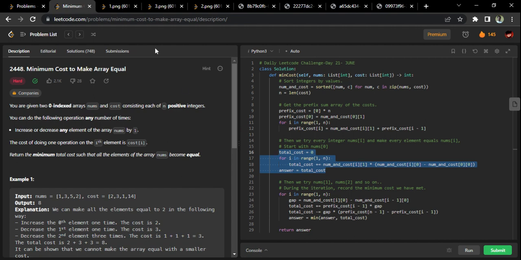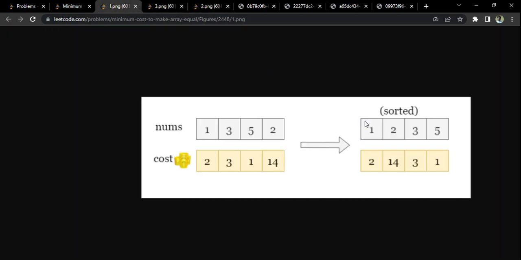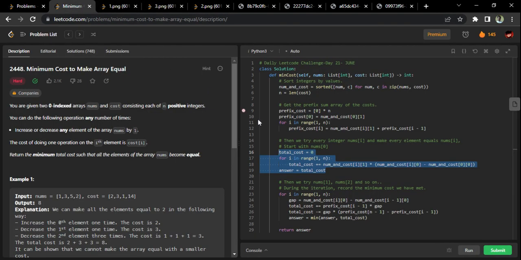From the next index onwards, for 2, 3, and 5, we'll do some manipulation on the result of the first index. That is, for 1 we calculated the total sum manually, the whole calculation, but we'll not do that whole calculation again. Simply from the result of 1, we'll do some manipulations and get the answer for 2, and similarly get the answer for 3 and for 5. Then take the smallest of them. That's what we are going to do. It will be a really nice approach. If you pay some more attention, you will definitely get it.